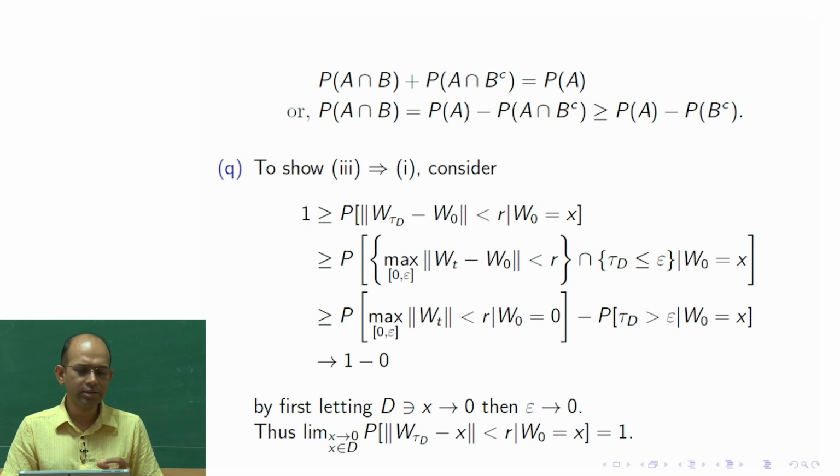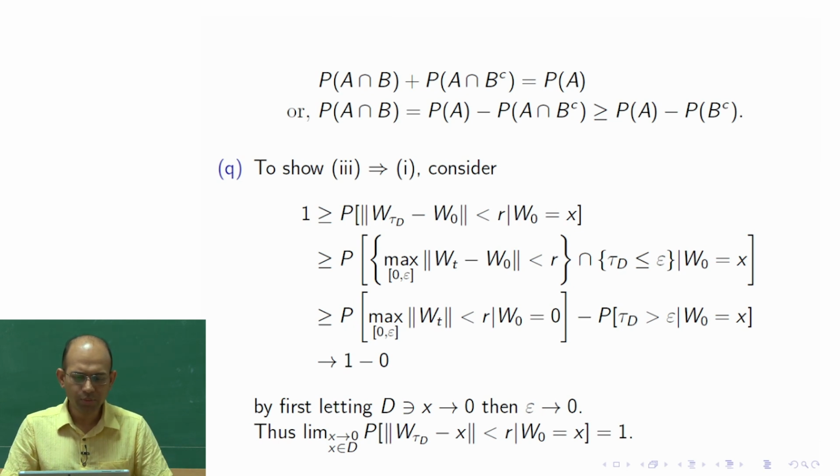Okay. Of course, this is straightforward, because this is a probability after all, so it is less than or equal to 1, but this probability would be significant, or non trivial, only if you are very close to the boundary, correct, because otherwise it would not be in the ball of radius r inside there. Okay. So what we do is that we now consider the intersection with another event. So norm of W tau d minus W 0 is less than r. Basically that is saying that wherever it hits the boundary, the distance of that point from the initial point is less than r.